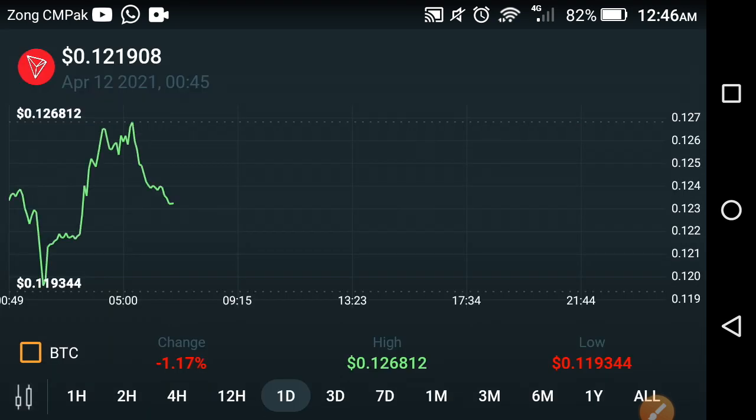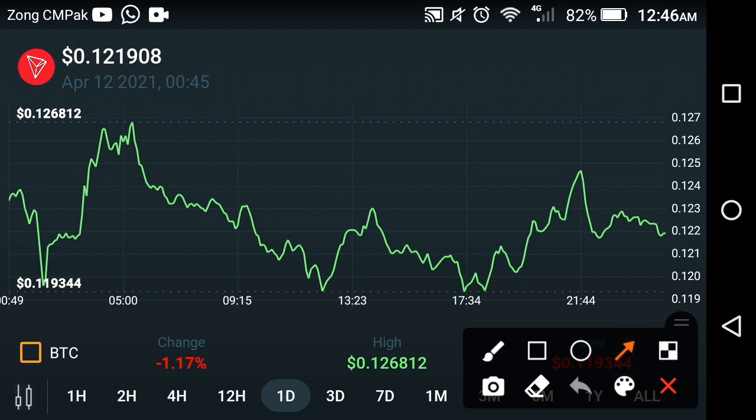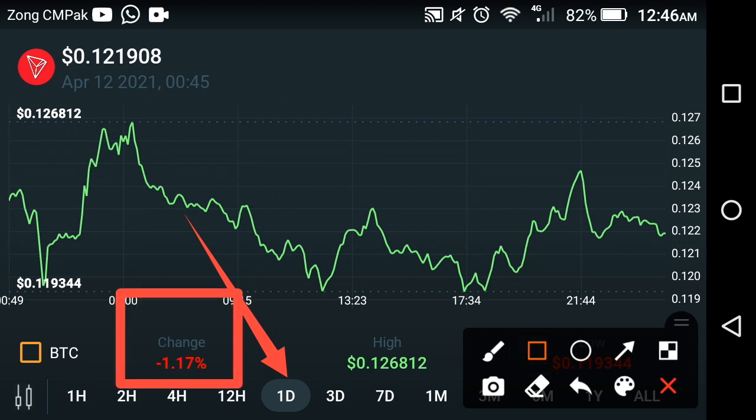As you can see now on the screen, friends, that is the live price prediction of the TRX coin in the last one day. If we look at the average change in the TRX coin, the average change is negative 1.17%, and likewise the high price of TRX coin is $0.126812, friends.